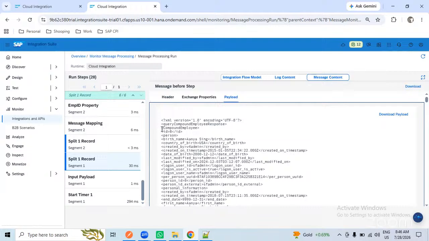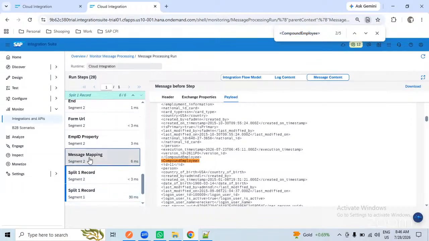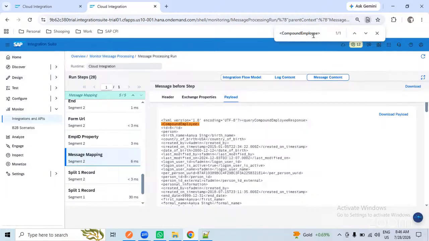Currently, we'll check how many employees I have here. I have 5 employees. So the input data is moved to the splitter one, and we'll check how many records I will get in the message mapping. I will get a single employee since we have split here. We are splitting one record. That is the reason one employee moved to the compound employee.